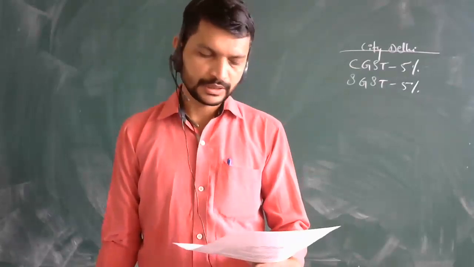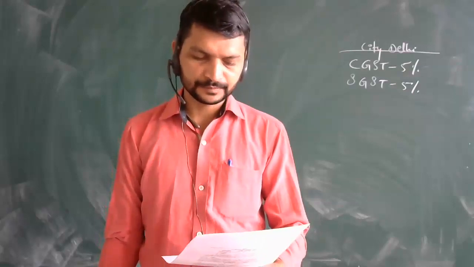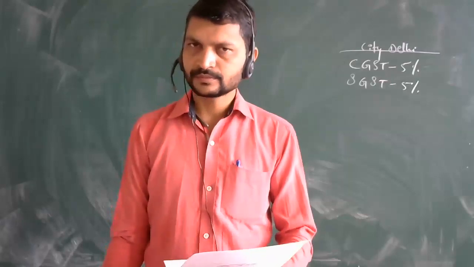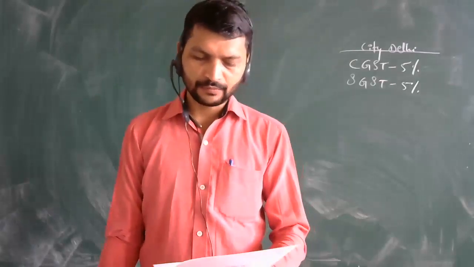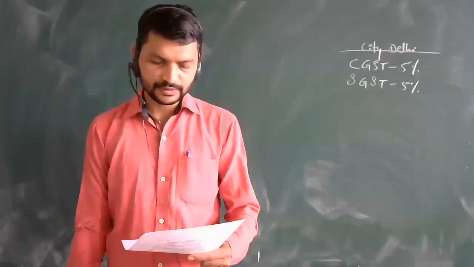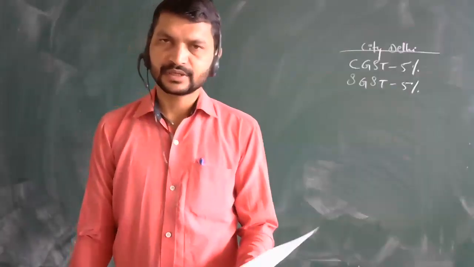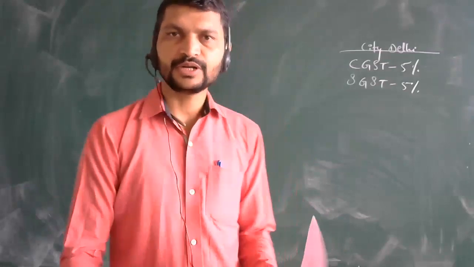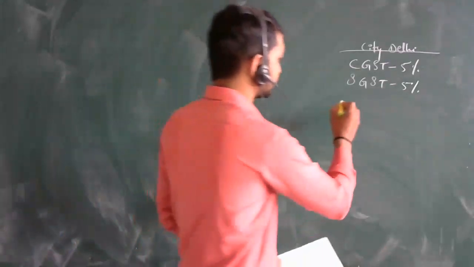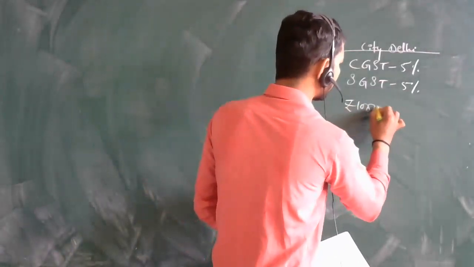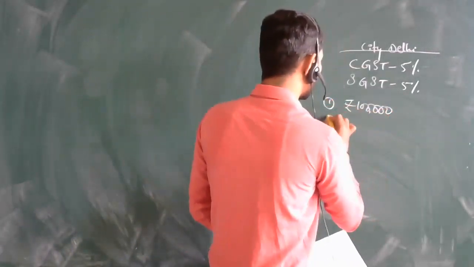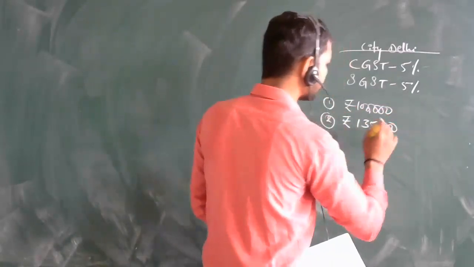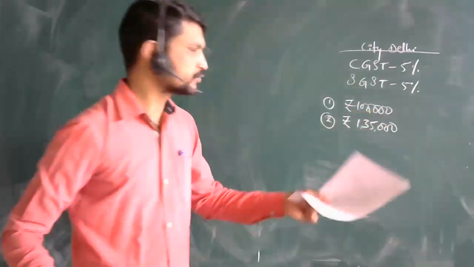Second point, he sold them for rupees 1 lakh 35,000 in the same state, on credit in Delhi only. He purchased goods of rupees 1 lakh, remember this first point, and second, he sold goods of rupees 1 lakh 35,000.